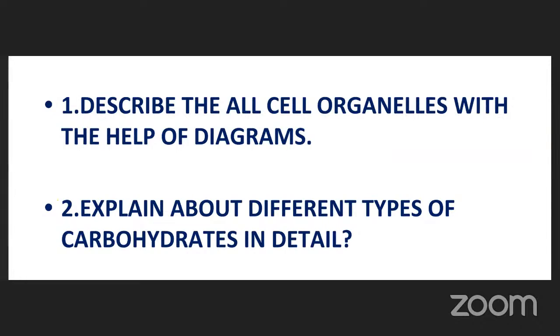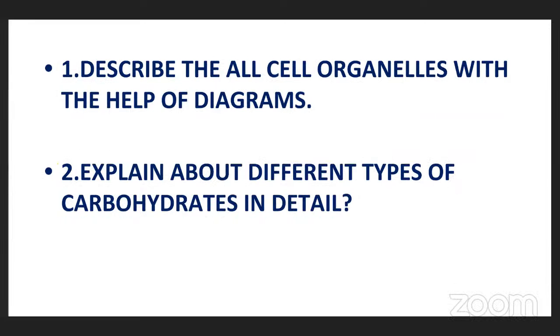First question: describe all the cell organelles with the help of diagrams. You should explain each and every cell organelle with the help of one single diagram. Then second question: explain the different types of carbohydrates in detail, nothing but monosaccharides, disaccharides, oligosaccharides, and polysaccharides.